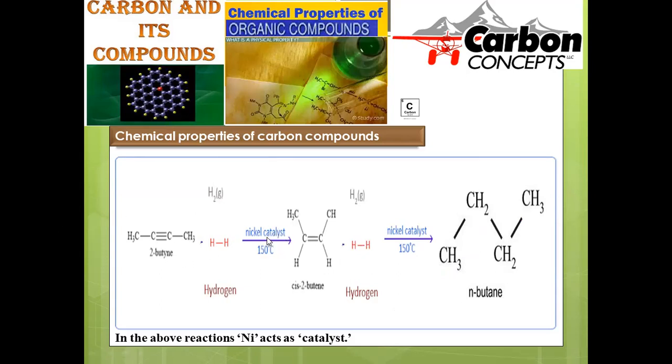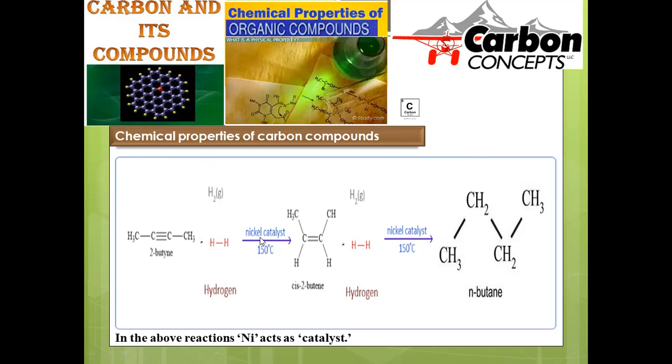Here the term catalyst was used. What is the purpose of a catalyst? A catalyst is the moiety which is used to enhance, to fasten, the rate of the reaction. If a reaction takes place over 10 days, by the addition of a catalyst, within 1 hour the reaction gets completed. So that's the purpose of a catalyst, right? A teacher becomes a catalyst in order to enhance the learning ability of the student.